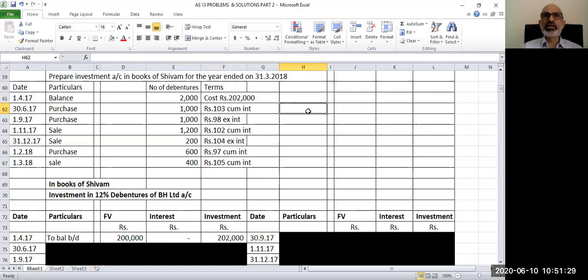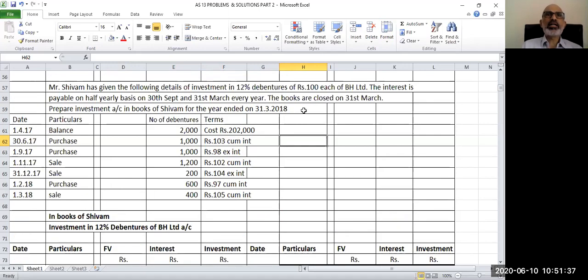The next question you will have is how much interest should we remove from this price of 103 rupees cum interest per debenture. Now, if you see the data, the interest payment is made on 30th September and 31st March every year. We are on 30th June 2017. So prior to this, up to 31st March 2017, the payment of interest has already been made.